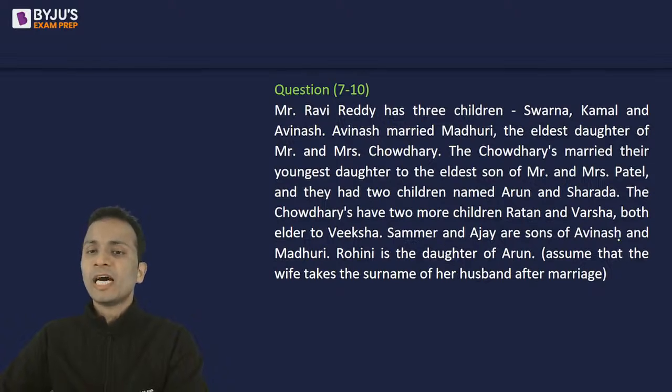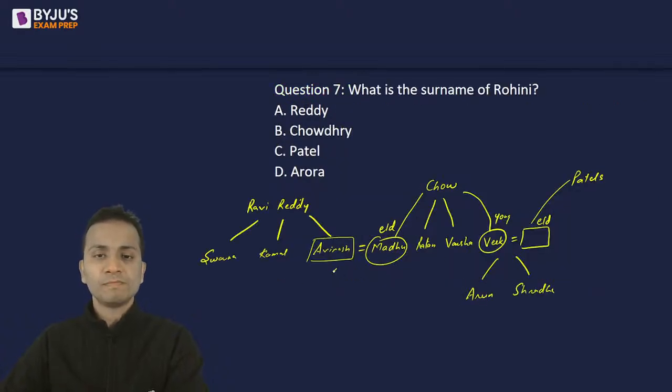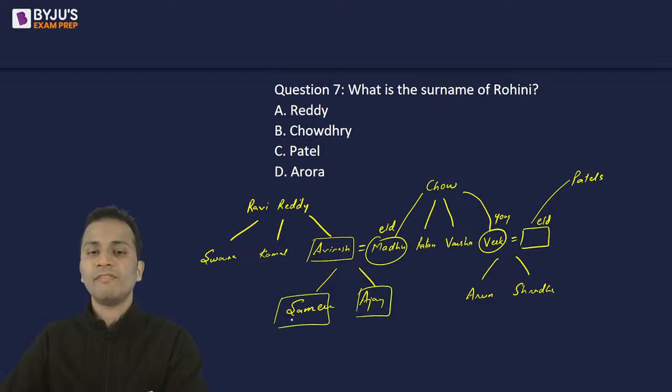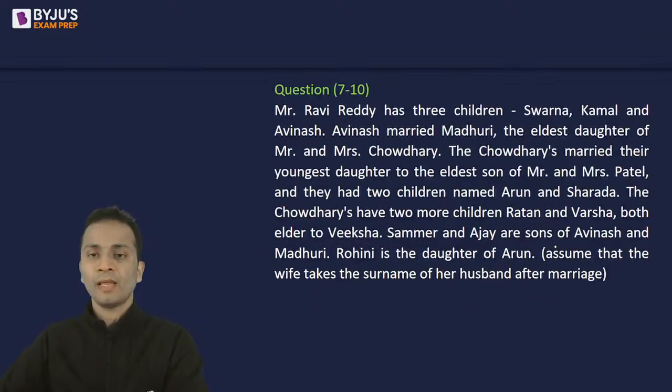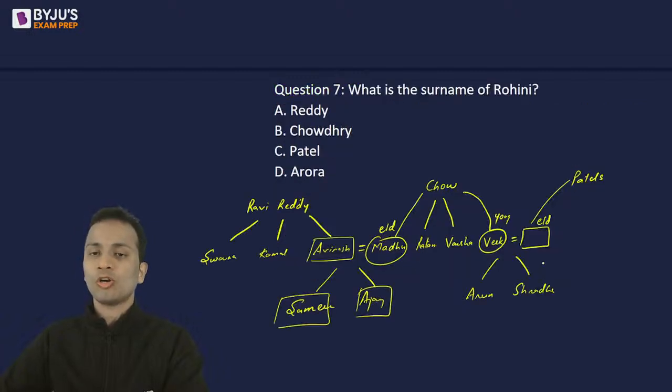Now Samir and Ajay are the sons of Avinash and Madhuri. Rohini is the daughter of Arun. Okay, female, right? Now, what is the surname of Rohini?